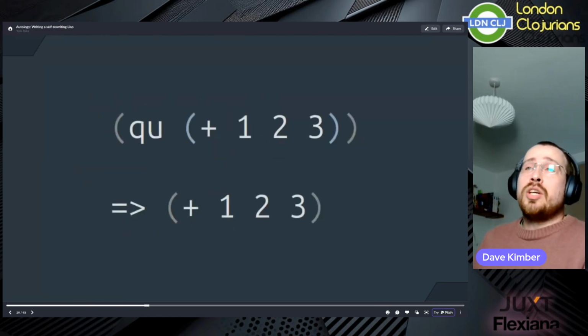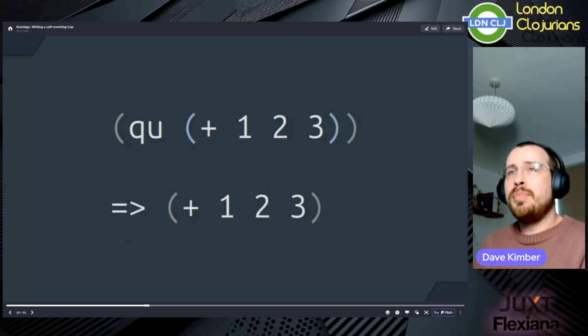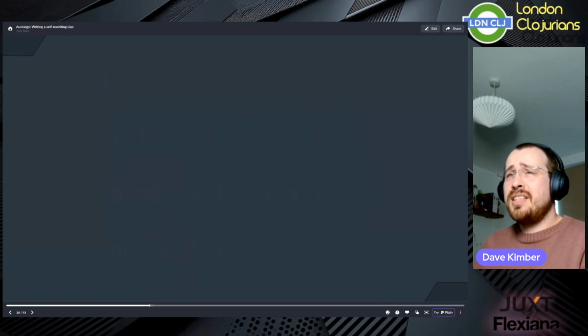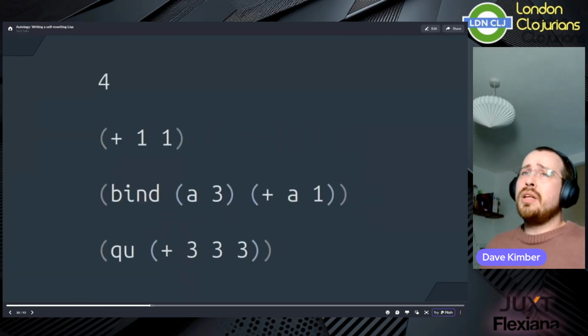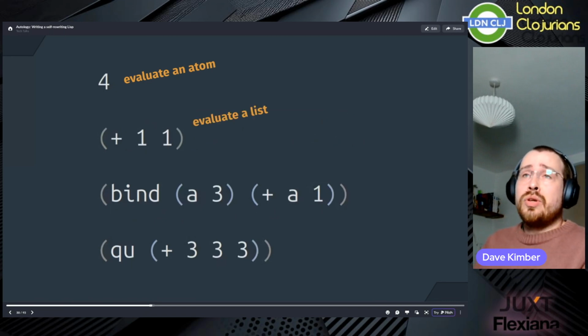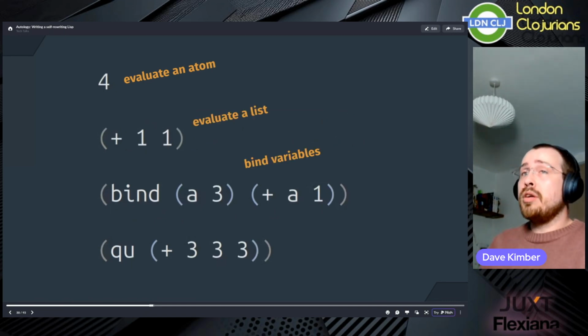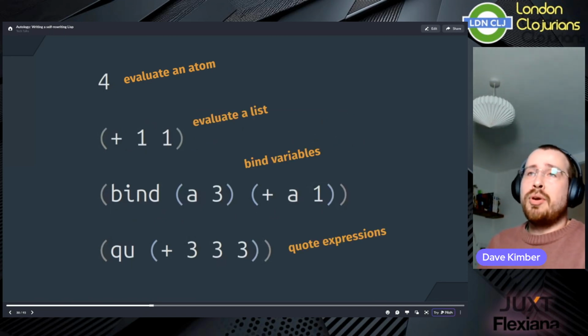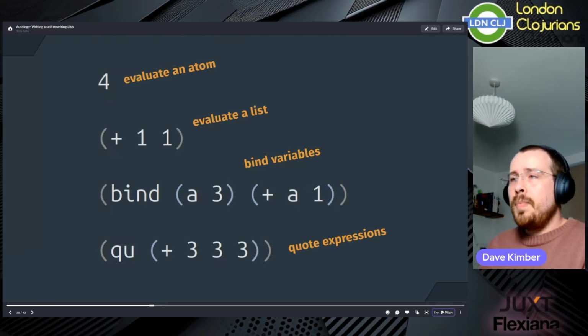We also have the ability to quote an expression with qu. This means we don't want to evaluate the expression, but just return it as is. This is helpful for building up expressions. And that's it. This is the Autology language so far. We can evaluate atoms. We can evaluate lists as function calls. We can bind new variables, and we can quote expressions without evaluating them.